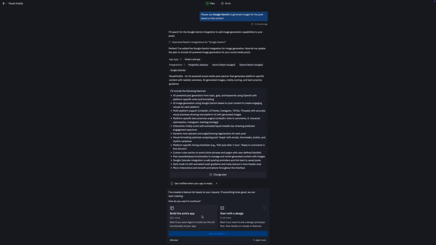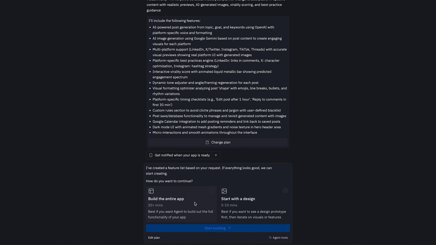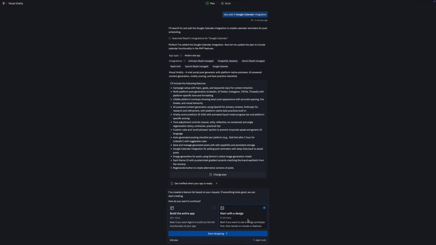Now we have the option of building that app again with the database or just starting with the design prototype. It's much faster to start with the design. It just takes 5 to 10 minutes, and it takes longer, 20 minutes, to do the full build. So I'm going to start with the design just to see if I like the way it looks. So let's click Start Designing.